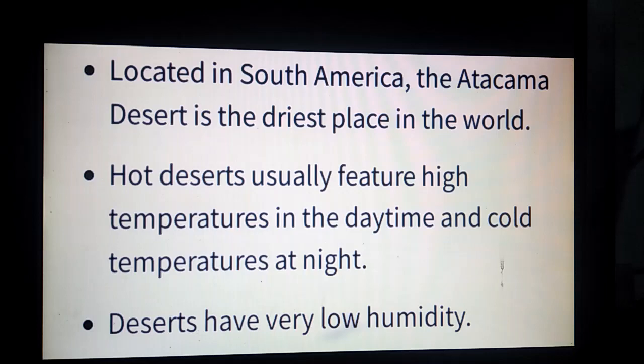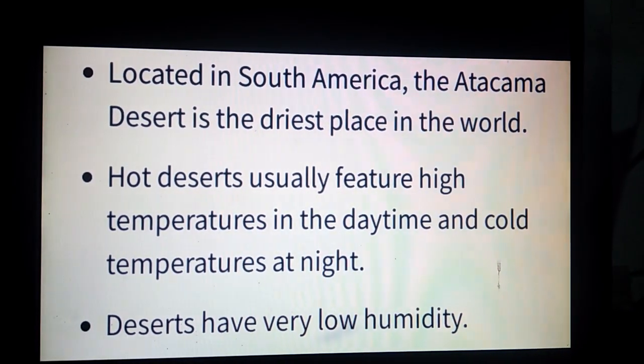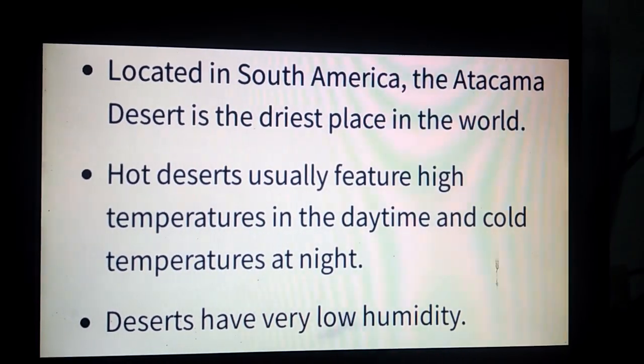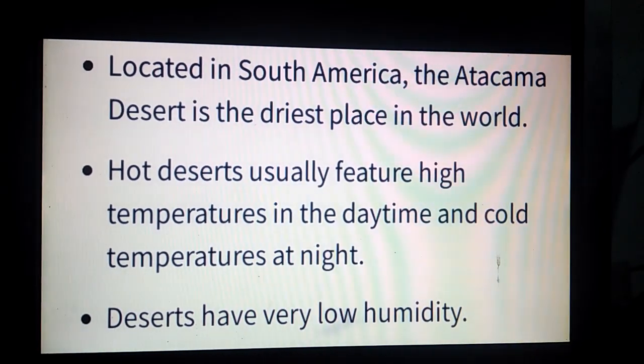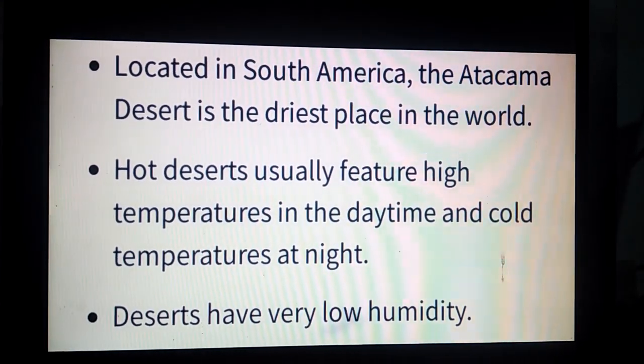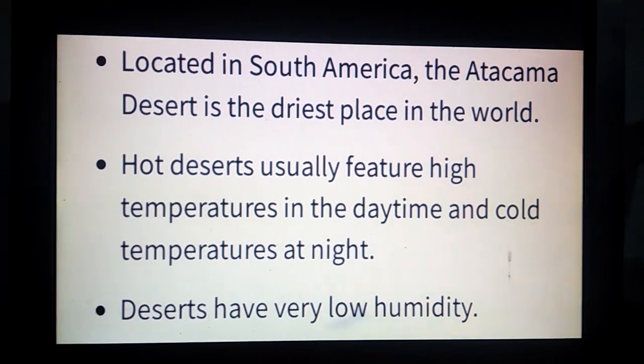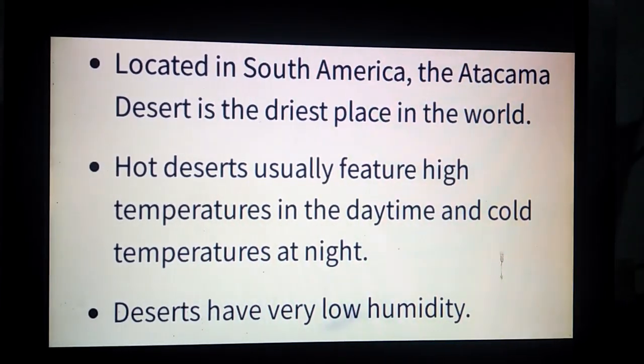Located in South America, the Atacama Desert is the driest place in the world. Hot deserts usually feature high temperatures in the daytime and cold temperatures at night. Deserts have very low humidity.